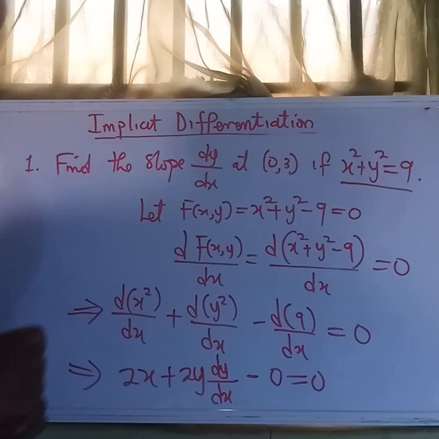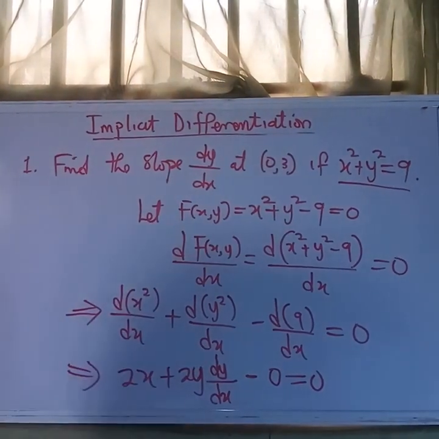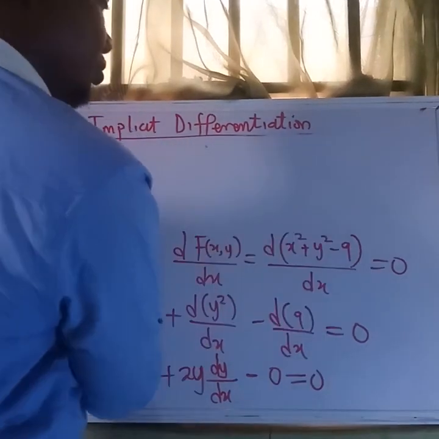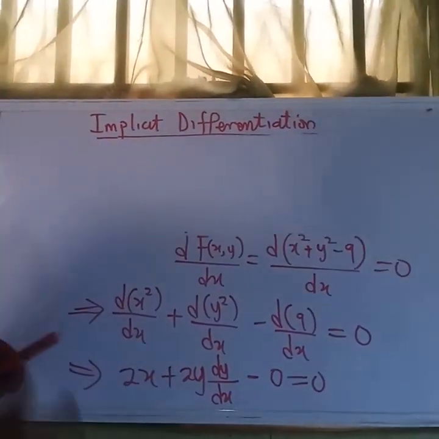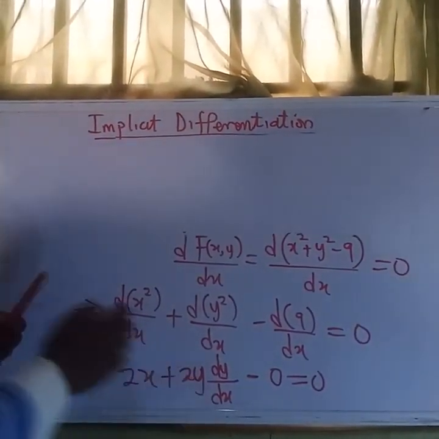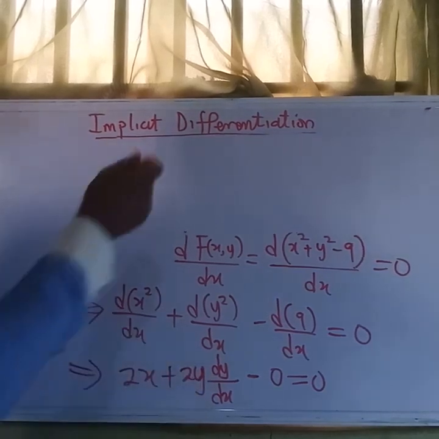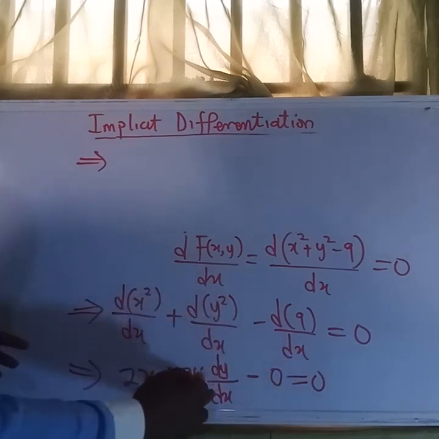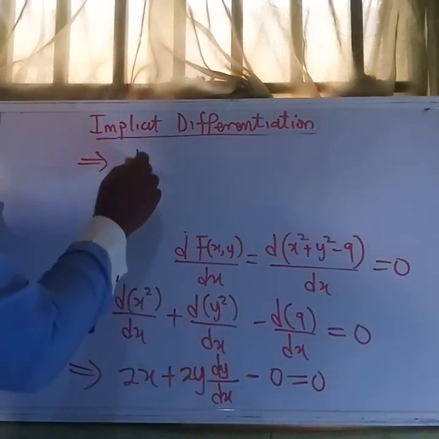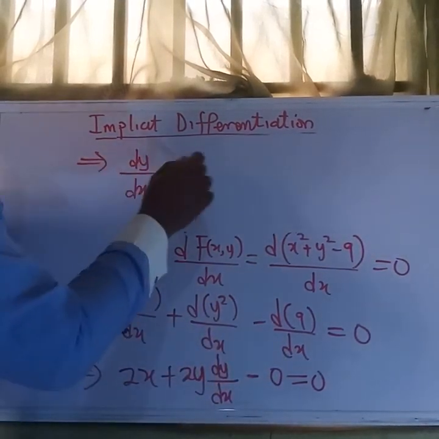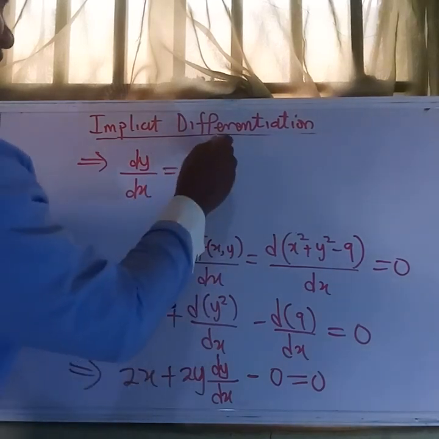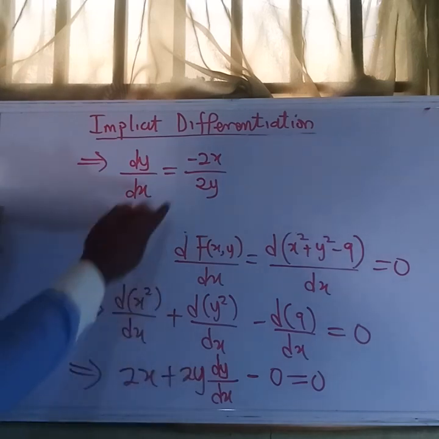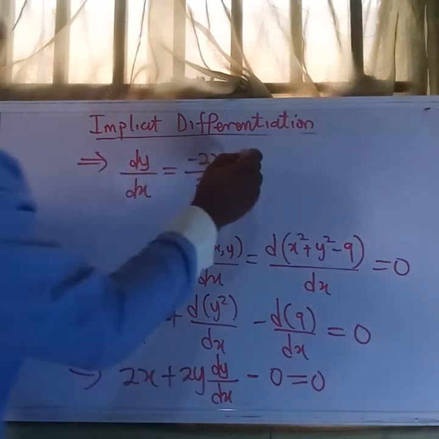So what we have here is, let's bring this up. The next thing is to make dy/dx the subject of the formula. To do that, we take this term to the other side and make dy/dx the subject. When we do that, this will be negative 2x all over 2y, where 2y is the coefficient of this. We are bringing it down here.